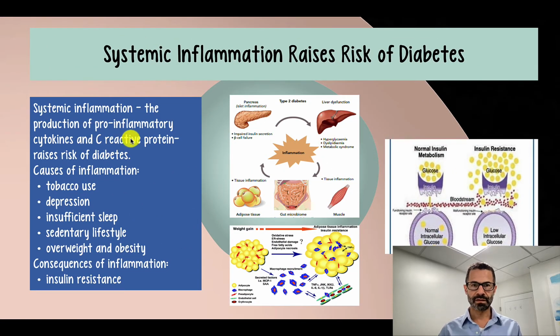Inflammation, which results in production of inflammatory molecules throughout the body, can be caused by these factors that we previously mentioned as causing elevated hemoglobin A1C. Tobacco use, depression, insufficient sleep, lack of physical activity, and being overweight and obese are all known to cause inflammation throughout the body.